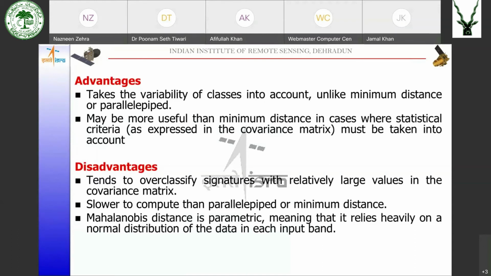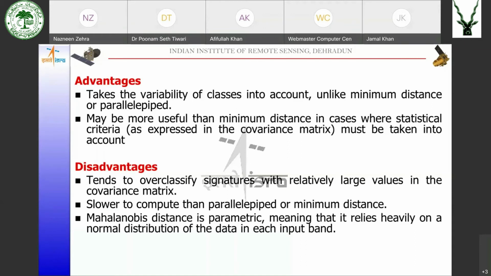The disadvantage is that since it is using the covariance matrix, all the classes which have larger values in the covariance matrix tend to get over classified. And since the equation is robust, it takes more time for calculation than the parallelepiped or minimum distance to means algorithm.